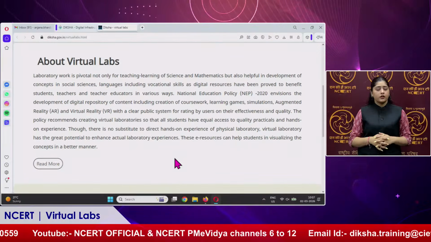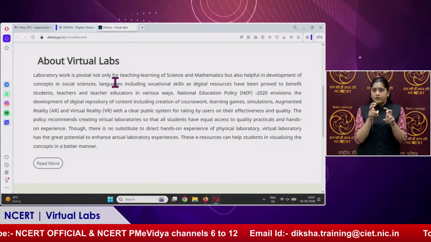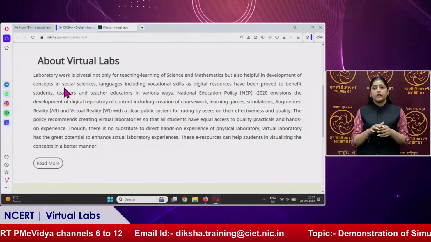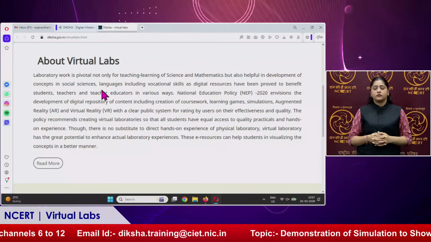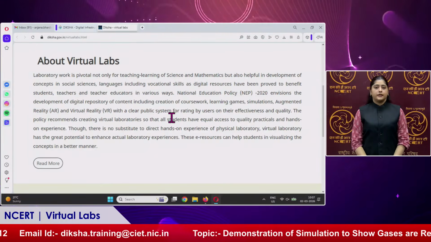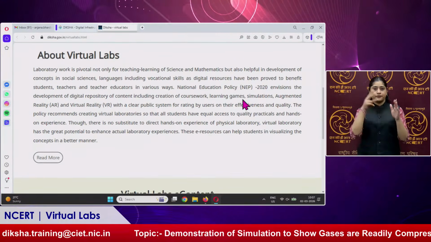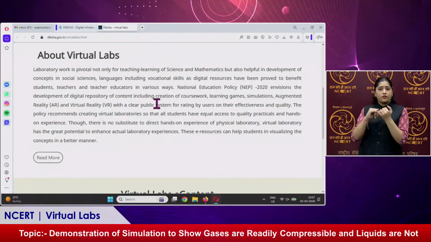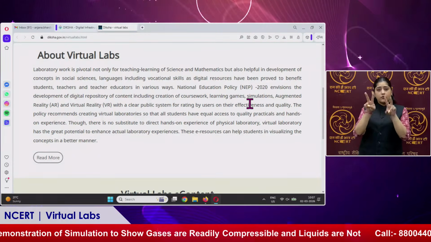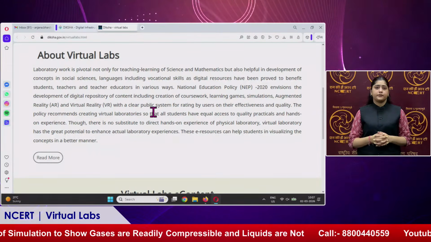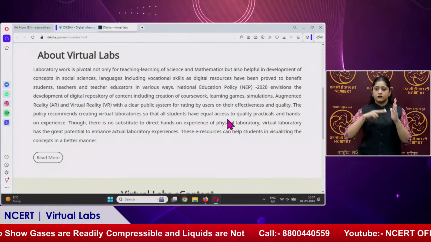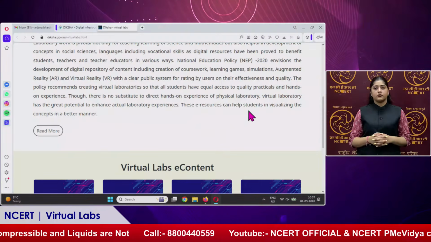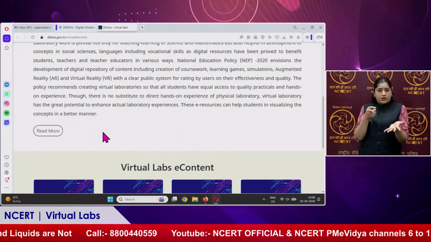Here, about the virtual labs: laboratory work is pivotal not only for teaching and learning of science and maths, but also helpful in different subjects like social science, language, and vocational skills. And the NEP envisions development of a digital repository of content including coursework, games, simulation, AR and VR, with a clear public system for rating by users on their effectiveness and quality. These e-resources help students visualize the concepts in a better manner.